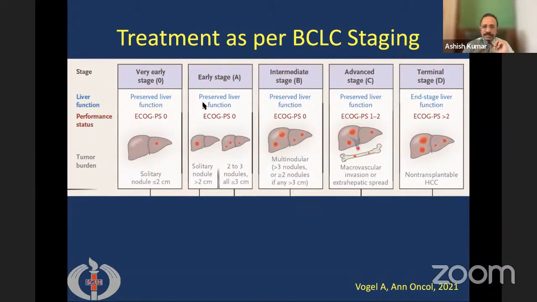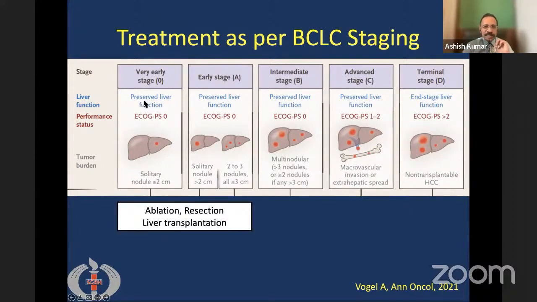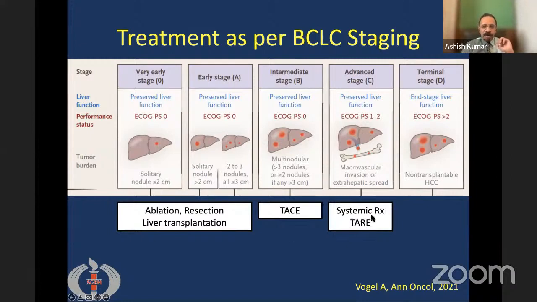So the treatment of liver cancer is actually multimodality, and depending on the stage, we give the treatment. For very early stage and early stage, the treatment of choice are ablation, where we ablate the tumor, or resection, we do surgical resection of the tumor, or we do liver transplantation. For the intermediate stage, we do a procedure which is called transarterial chemoembolization. I'll come to detail about it. And for advanced stage, we give systemic chemotherapy, or we also do transarterial radioembolization.